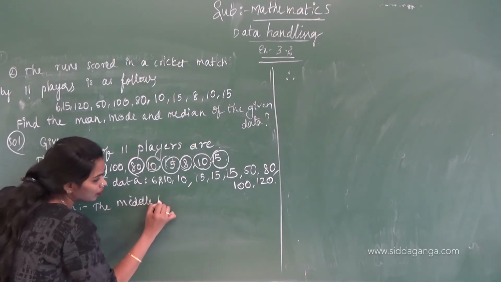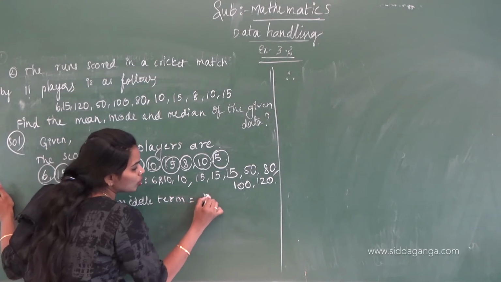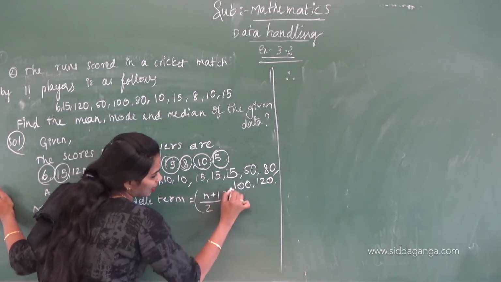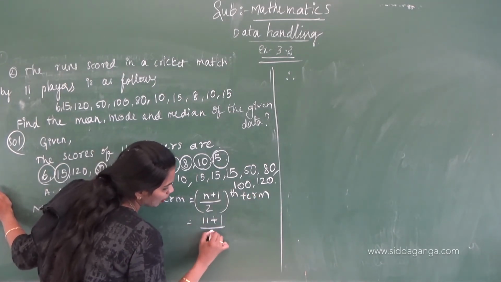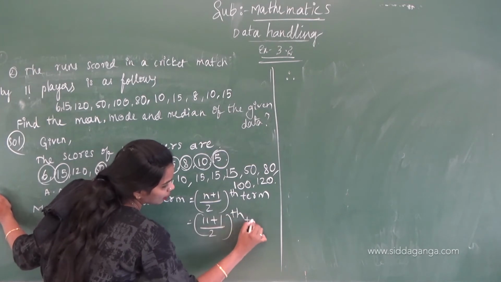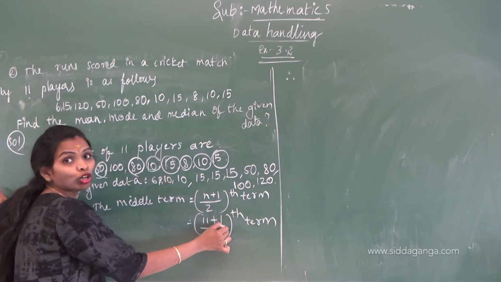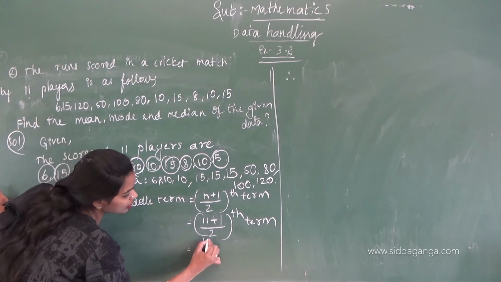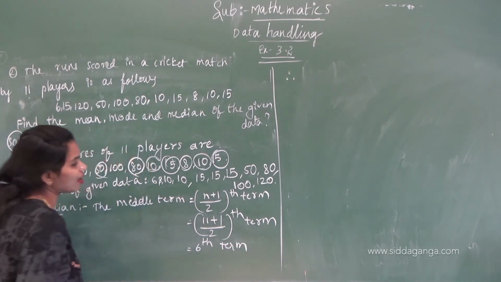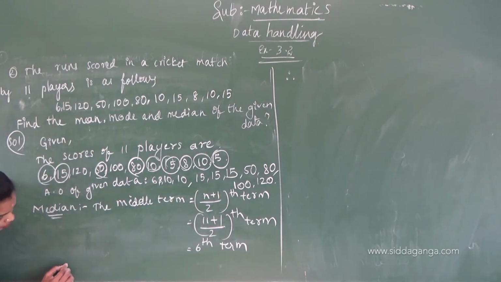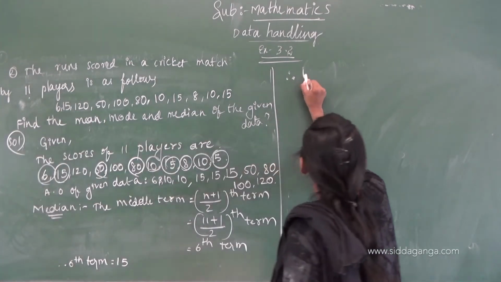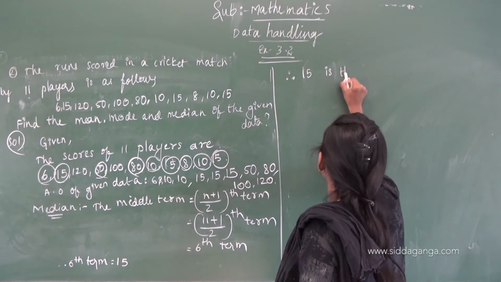Middle term is equal to the (n plus 1) by 2 term. 11 plus 1, 12. 12 by 2, sixth term. What is the sixth term in the given data? I have to find out. 1, 2, 3, 4, 5, 6: 15. Therefore, the sixth term is equal to 15. Therefore, 15 is the median of the given data.